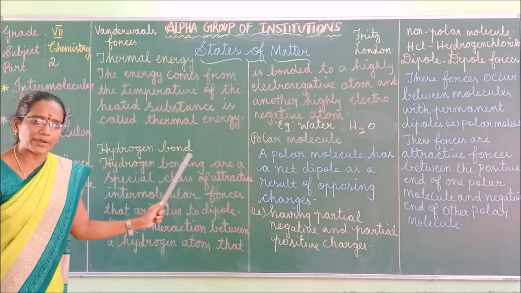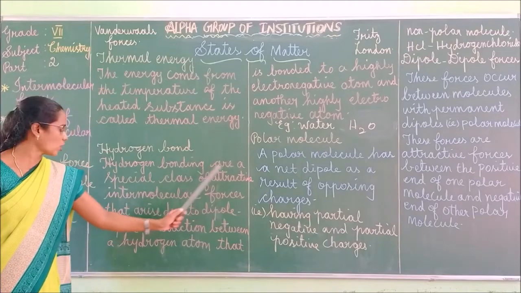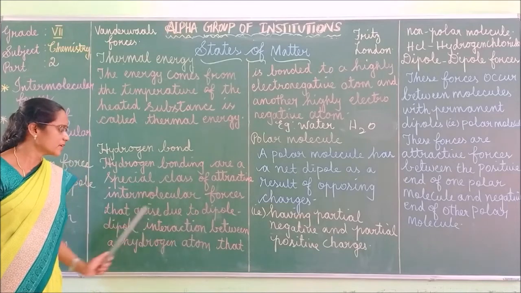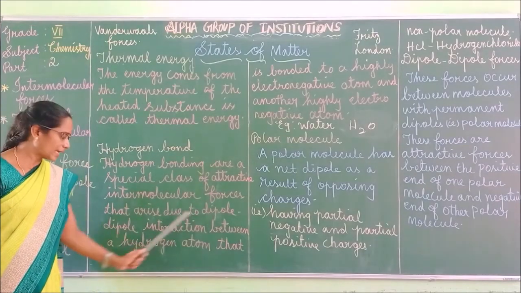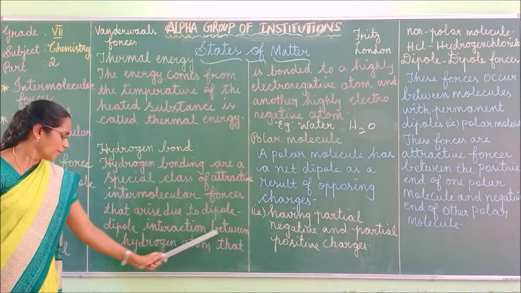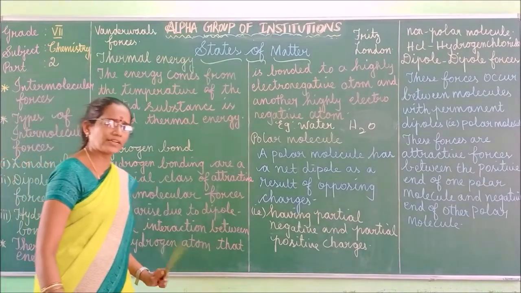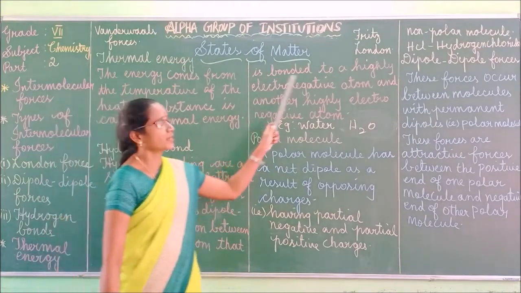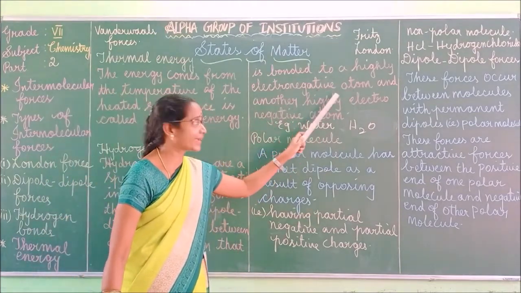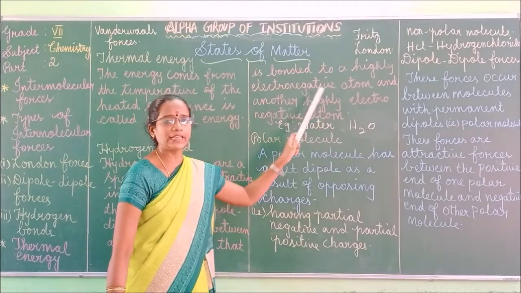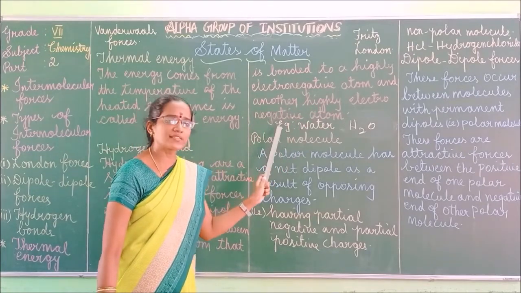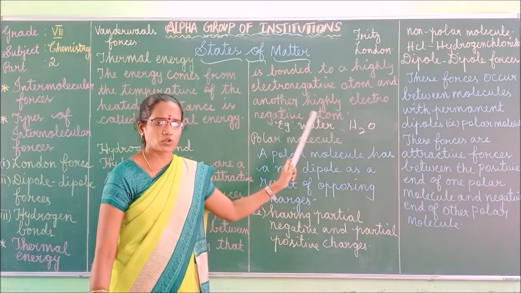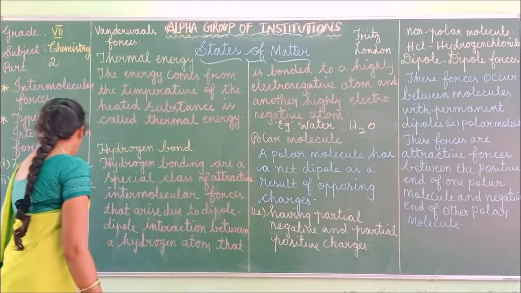So, what do you mean by hydrogen bond? Hydrogen bonds are a special class of attractive intermolecular forces that arise due to the dipole-dipole interaction between a hydrogen atom, interaction being nothing but close contact, that is bonded to a highly electronegative atom and another highly electronegative atom. So, what is the example for hydrogen bond? Water molecule. Got it, children? Right. So, what is the next one?